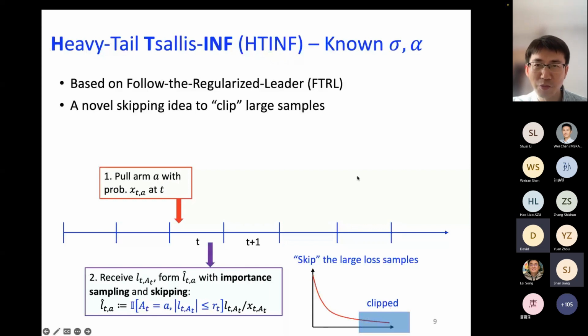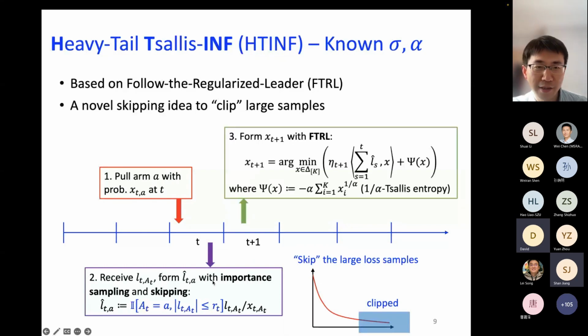So by doing the skipping, this helps us analyze the regret under the FTRL structure, and it gives us some other nice features, except that now this is no longer an unbiased estimate of the loss, and we have to handle that. And after this step, we have observed the loss and formed the estimate. Then we perform an FTRL step to generate the distribution over the actions in the next time step.